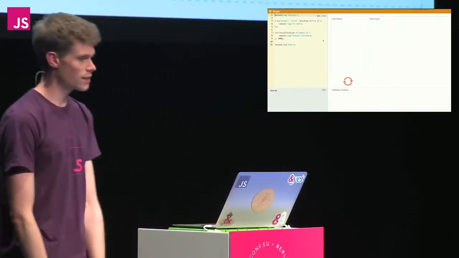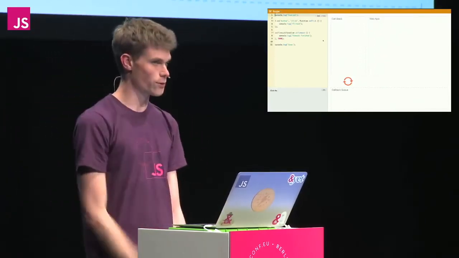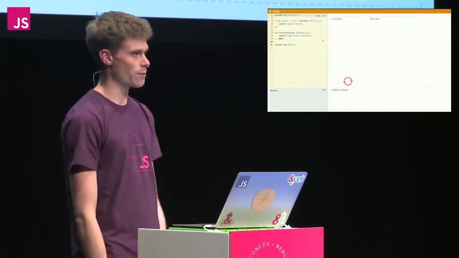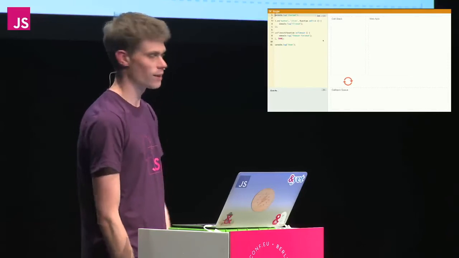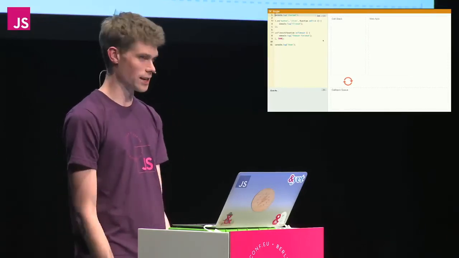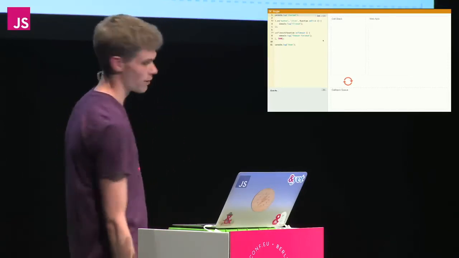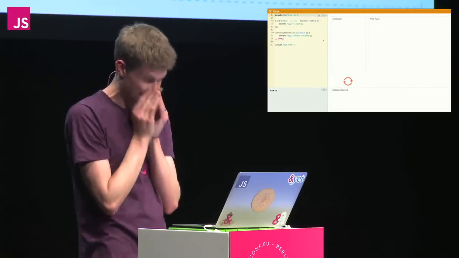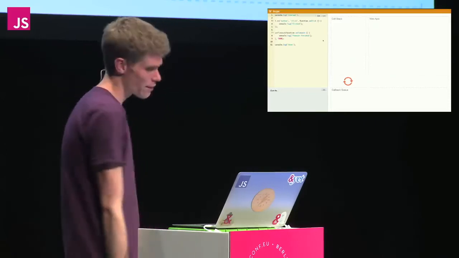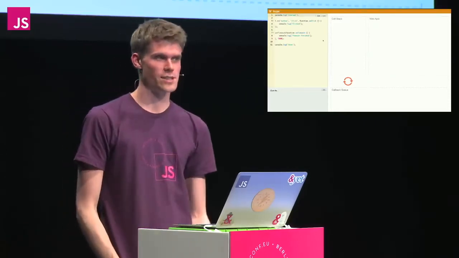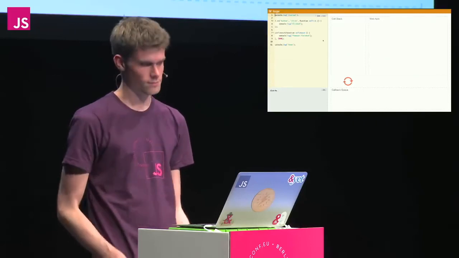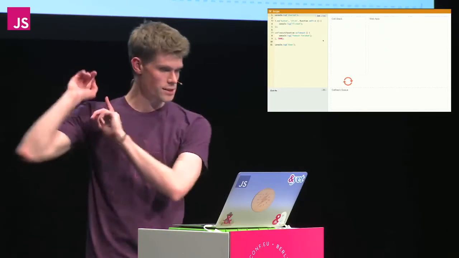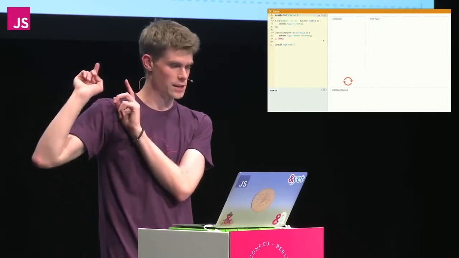OK, so basically, I wrote this talk for Skeleton.js earlier in the year, and I did it there. And then after the talk, I broke half of the slides and could not be bothered to redo all the slides, because it was a total pain in Keynote to do it. So instead, I took the much easier route of writing a tool which can visualize the JavaScript runtime at runtime. And it's called Loop.